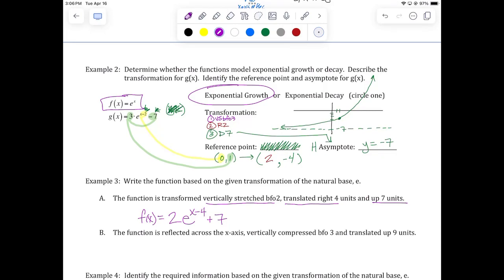Does anyone know what the range of this function is just without sketching it? The range? Does anyone know the range?